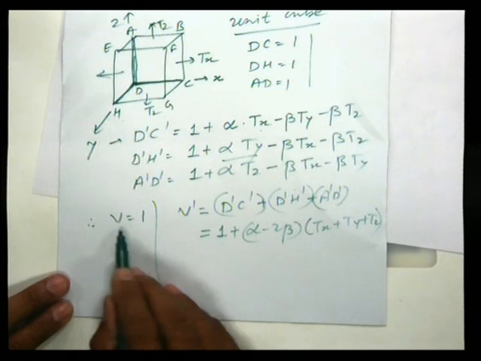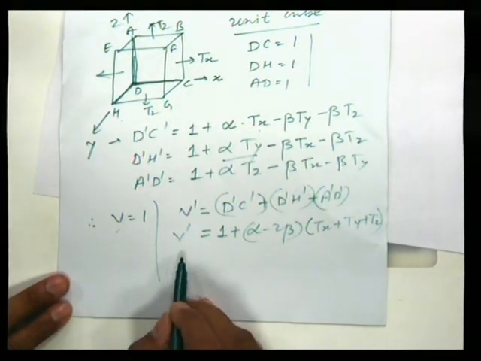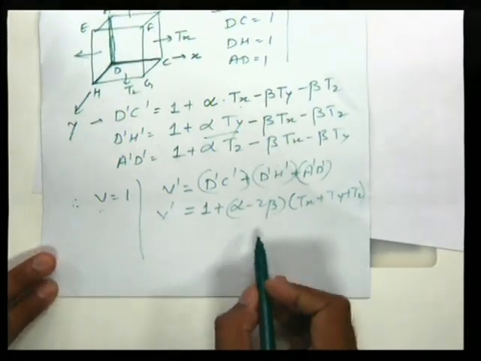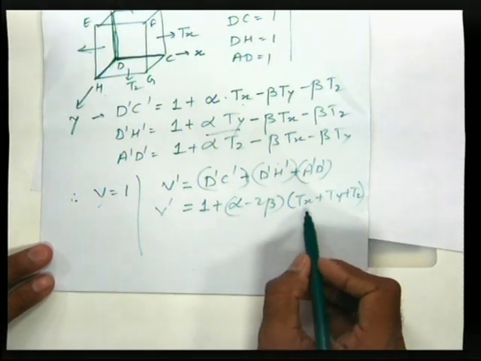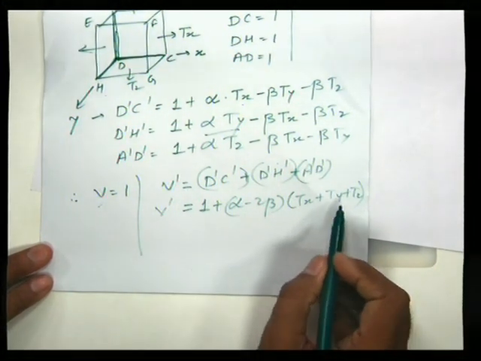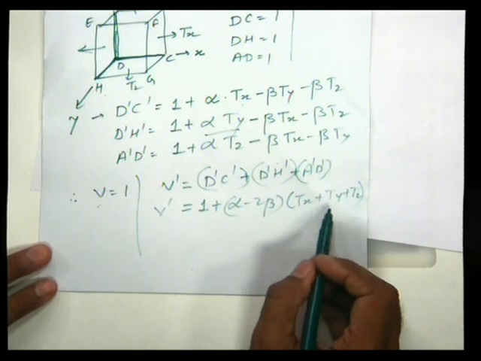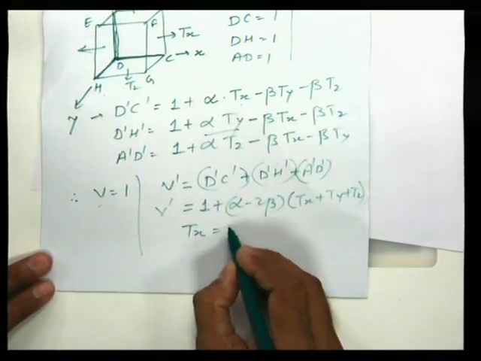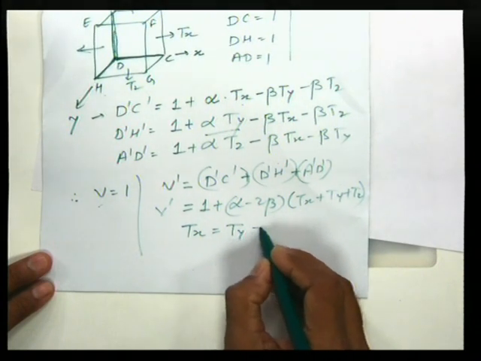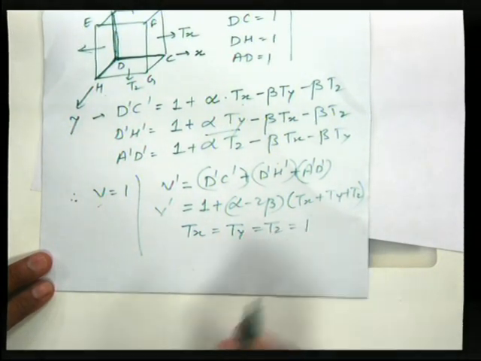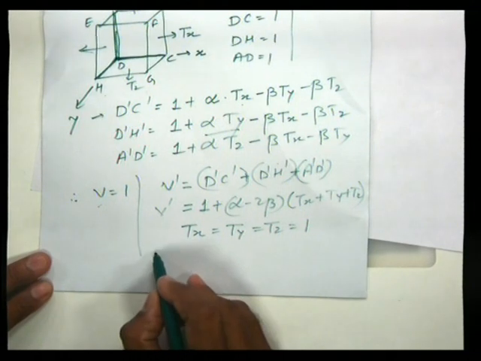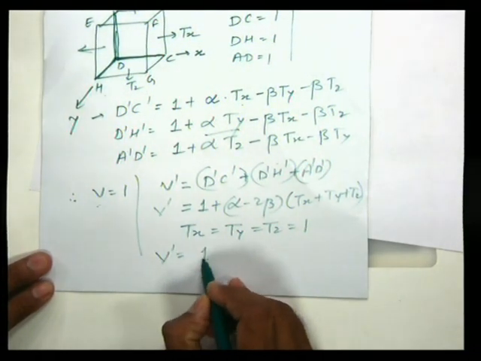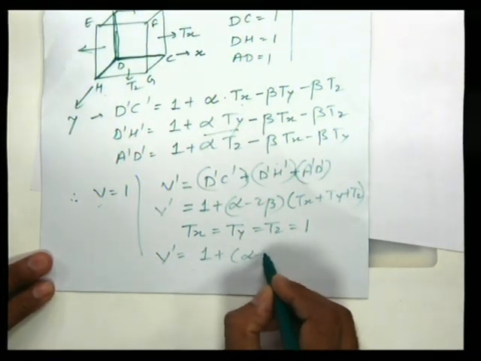So original volume equal to 1, and this is the final volume. Now here we may take one consideration. Suppose Tx, Ty and Tz, the three tensions, are equal, Tx equal to Ty equal to Tz equal to 1 unit. Therefore V dash equal to 1 plus alpha minus 2